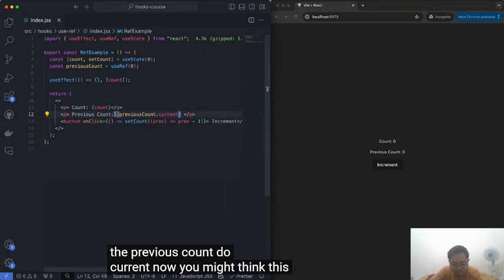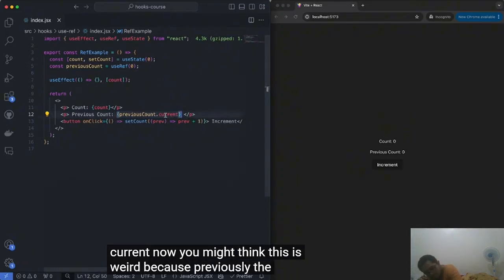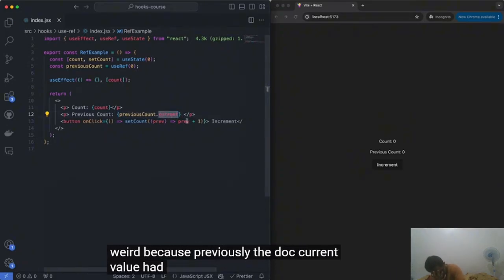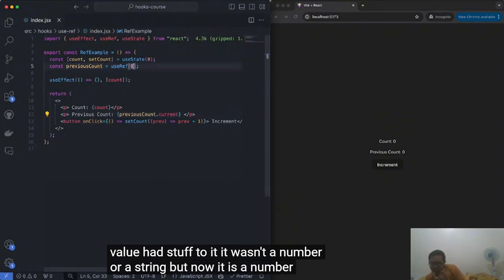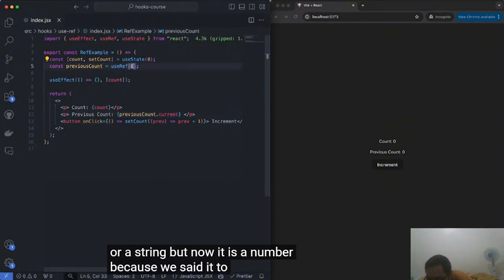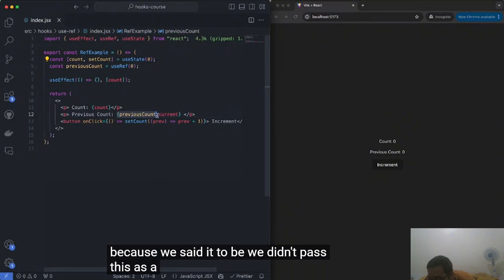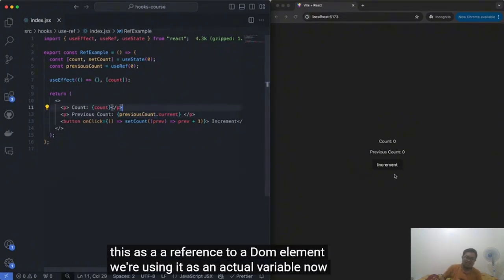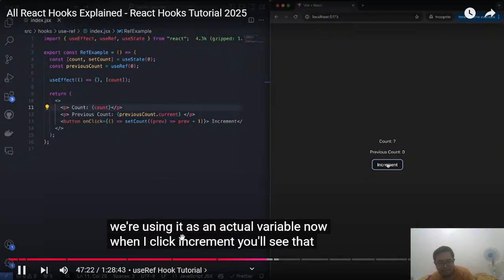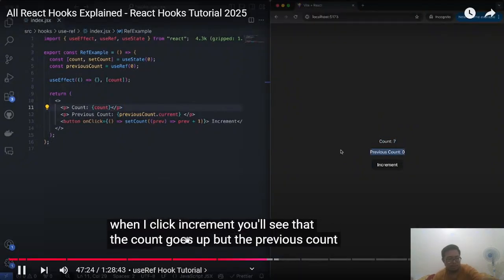Now you might think this is weird because previously the .current value had a DOM element in it. It wasn't a number or a string, but now it is a number because we set it to be. We didn't pass this as a reference to a DOM element. We're using it as an actual variable. Now when I click increment, you'll see that the count goes up, but the previous count doesn't because we're not doing anything with it.